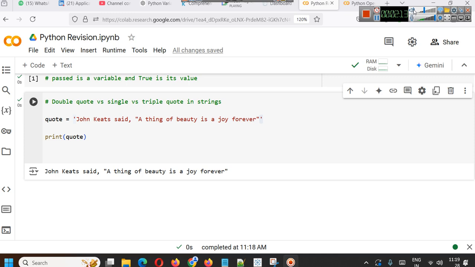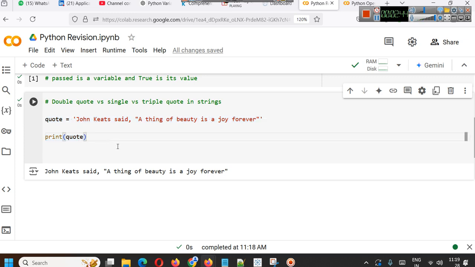Basically it will consider that the string starts with this single quote, and that's why it will look for its end also in a single quote. So this is an example where if your string contains double quotes, you can use single quotes. This is one way of doing it.